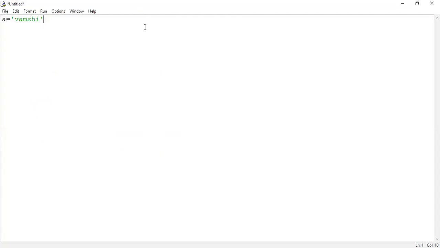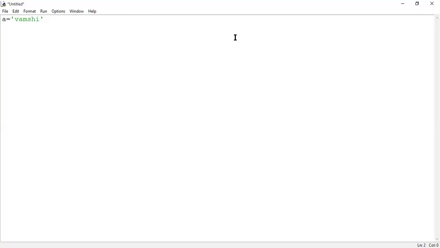Are you able to see the font size now? Yes, sir. What I have written is A equal to Vamshi. If you observe, the string VAMSHI is a sequence of characters. This string is embedded inside of what? Single quotes. Either we can use single quotes or double quotes, or even triple quotes can be used for handling the strings, guys.